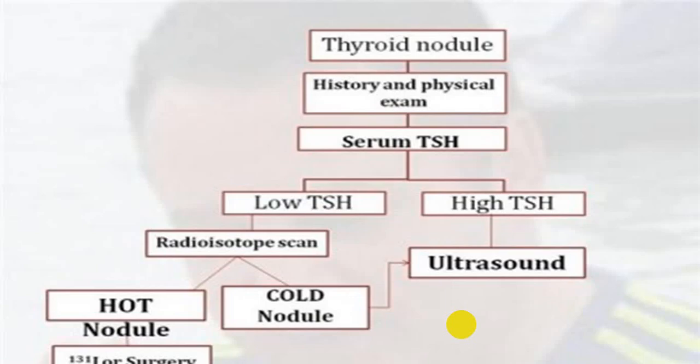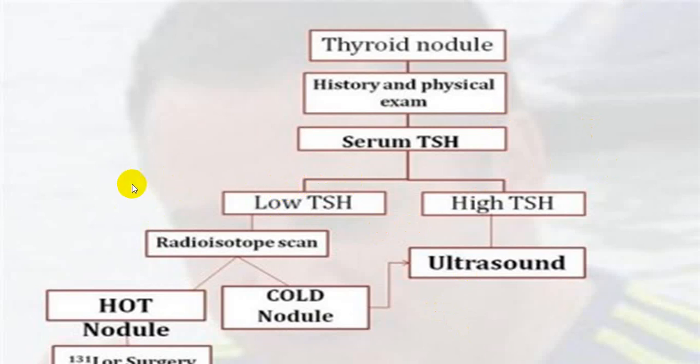If it is a thyroid nodule, first thing, examine properly, try to identify, and clinically try to differentiate different types: painful, non-painful, whether it is hypo, euthyroid or hyper, whether it is solitary, multinodular or diffuse goiter, etc. Then do a TSH level. If the TSH level is low, it means a hyperfunctioning thyroid gland.